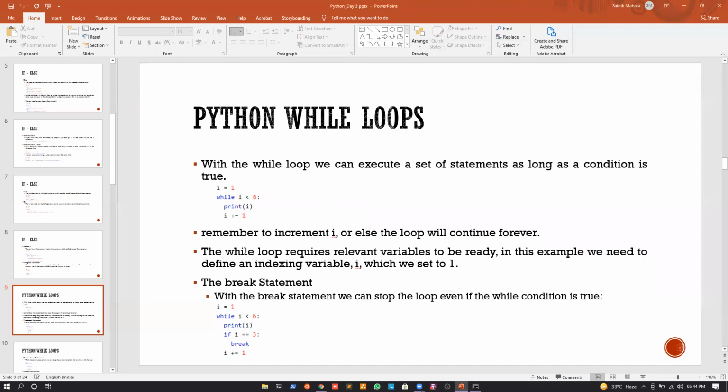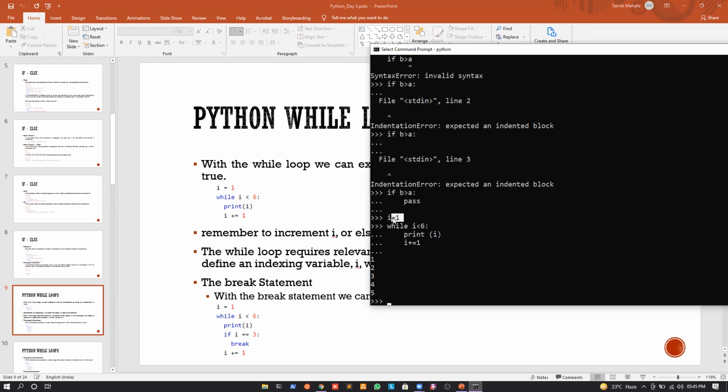The next thing is, the while loop requires a relevant variable to be ready. What's this relevant variable? Let's see an example. In this example, we need to define an indexing variable I, which has been set to 1. What's the indexing variable in this case? This I equal to 1 that we have set at the first statement is the indexing variable, right? Whenever we are defining a while loop, first and foremost we need to define the indexing variable, and we need to initialize it with a certain value. If I'm initializing the indexing variable with 0, I will continue from 0 till 5. If I'm initializing it at 1, I will continue from 1 to 5 and so on, right?